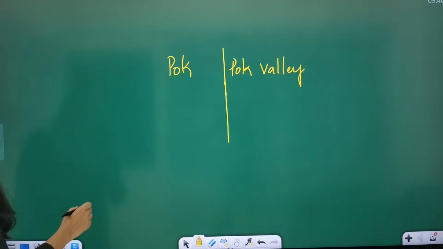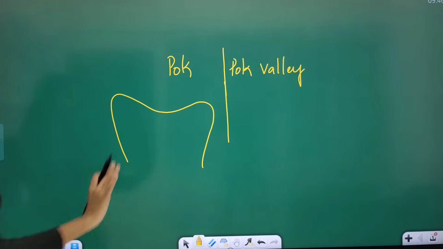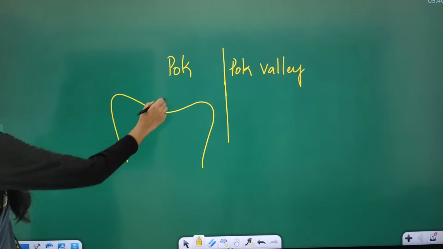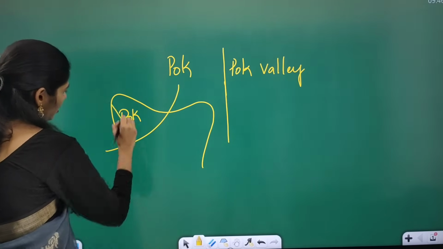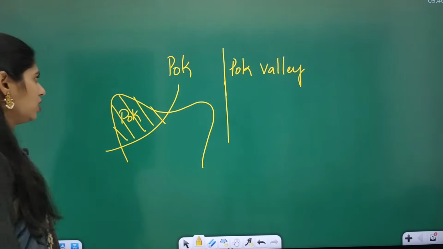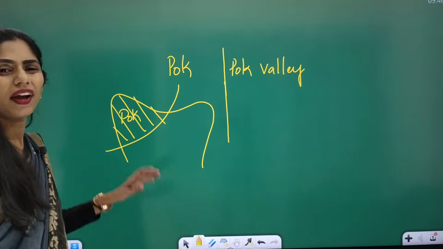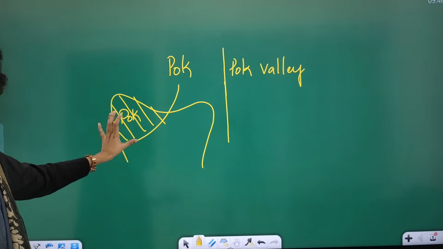Let us see the exact location of this POK. This is the northern part of our country and this area is called POK. Actually, why are we calling this area POK?